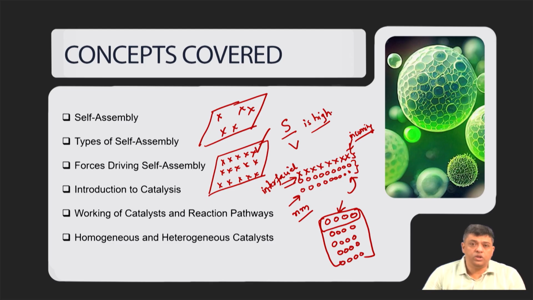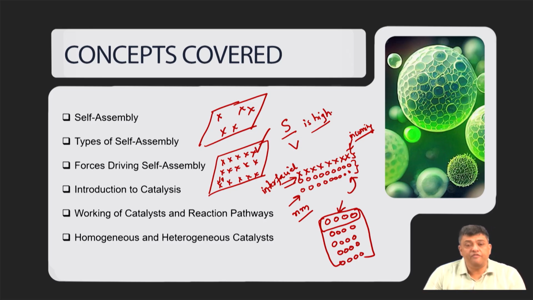Now, we know that two particles can come near to each other, but they cannot hit each other because there is a distance of closest approach. So, they can come near to each other, but they cannot hit each other.